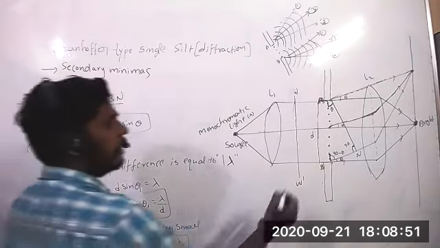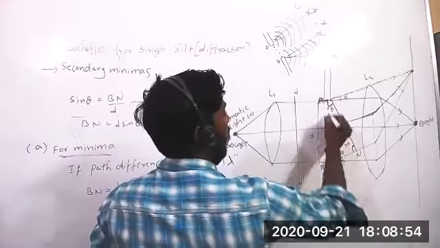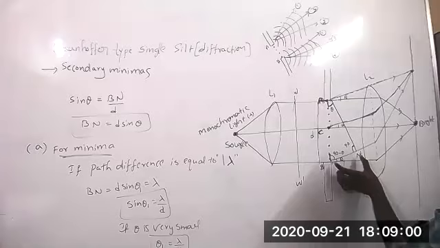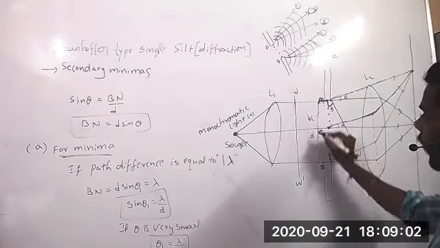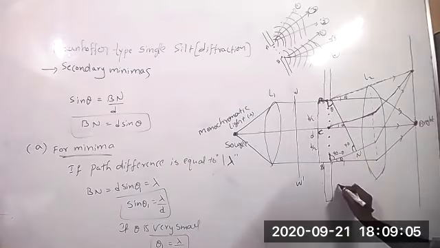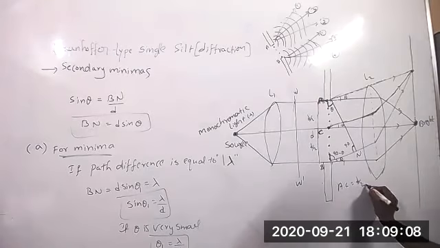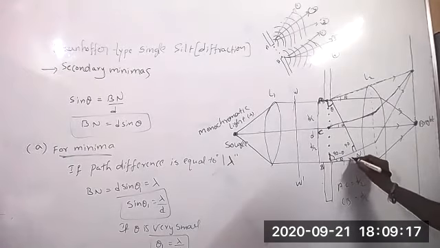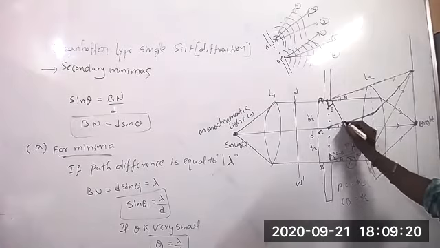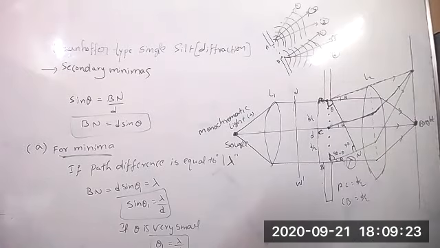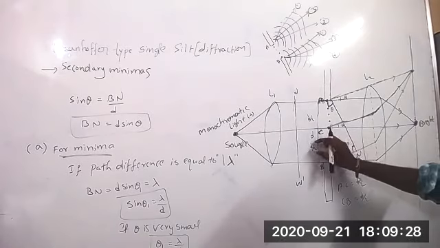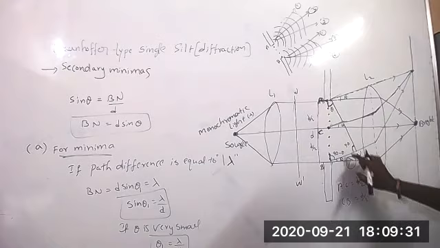Now see, if you consider here, take one point C. It will become d by 2. That means AC equal to d by 2 and CB equal to d by 2. Now if the path difference is lambda, how much will this half become?